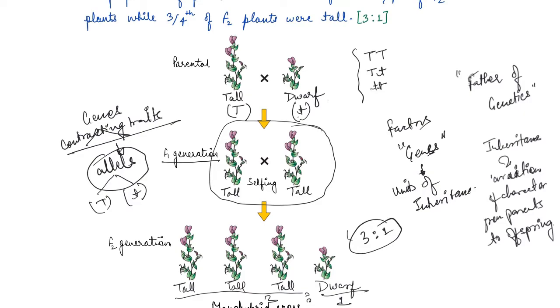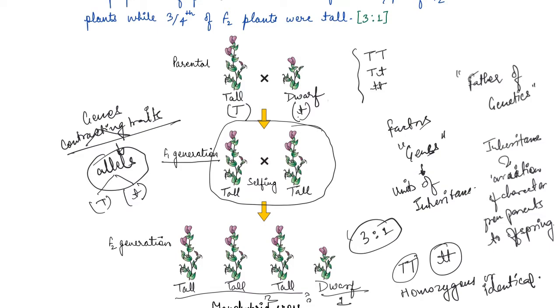Now Mendel also proposed that in a true breeding tall or dwarf pea variety, the allelic pair of genes for height are identical, or homozygous. So it is either TT or tt, both tall or both dwarf. This is known as identical or homozygous.